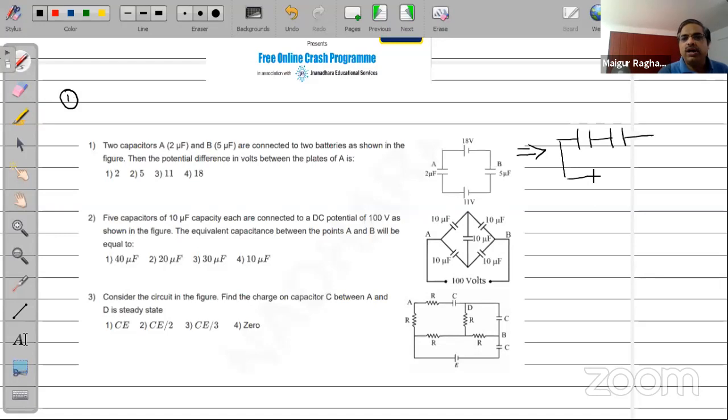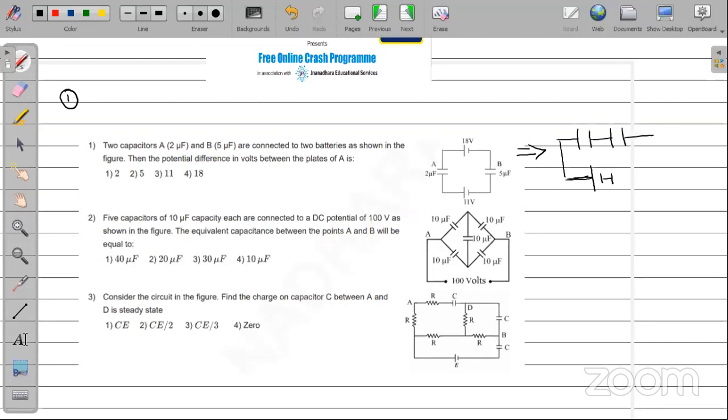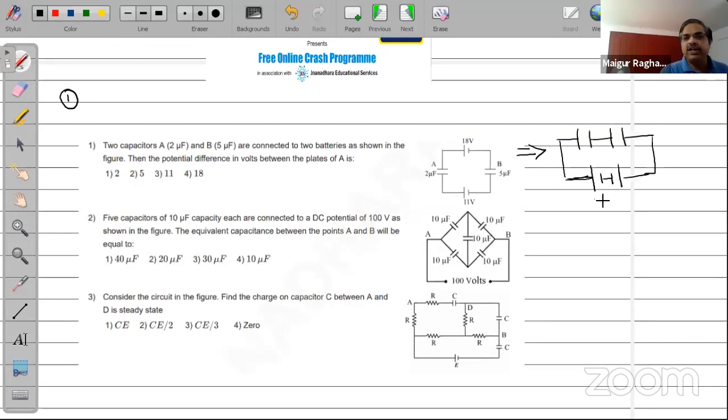So now you can write this as, these two are also in series, mind you. So it can be written as 18 volts like this. This will be 18 volts, this will be 11 volts. So you can rewrite the circuit in this way.